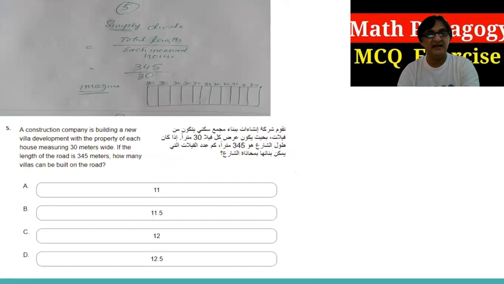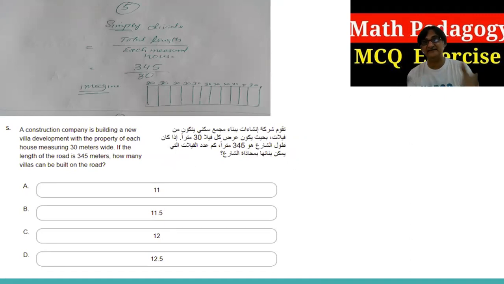Now here, a construction company is building a new villa development, with the property of each house measuring 300 meters. So the area is 345 meters. Now they want to build villas, but each villa is 30 meters wide.